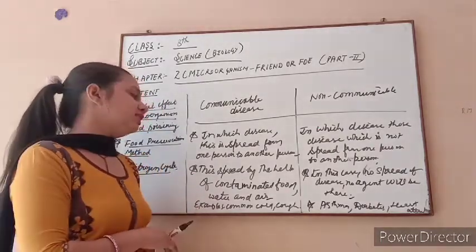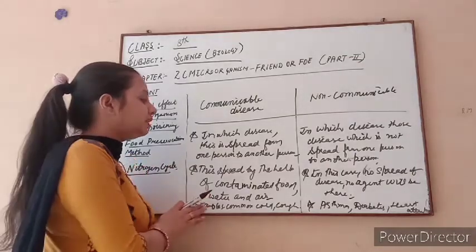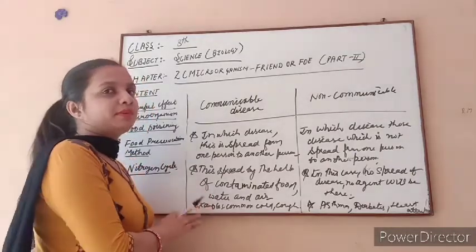Now we discuss how communicable disease spreads from one person to another.